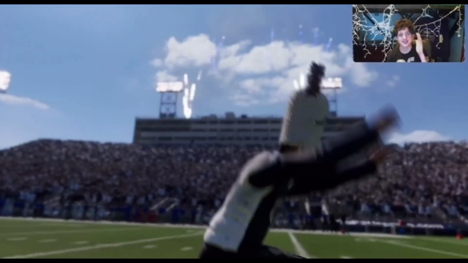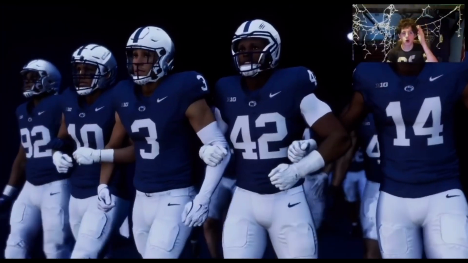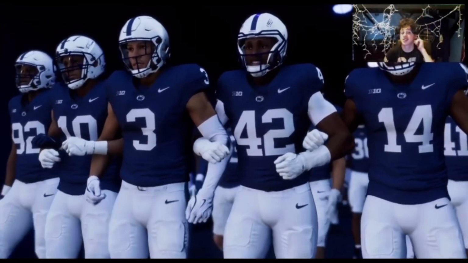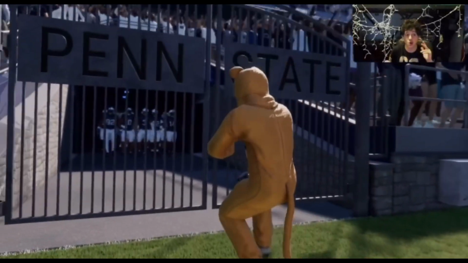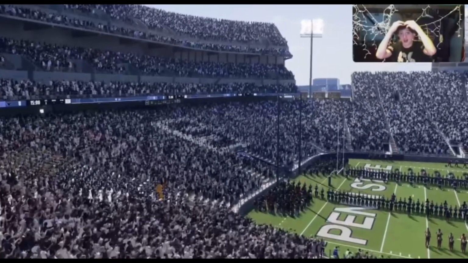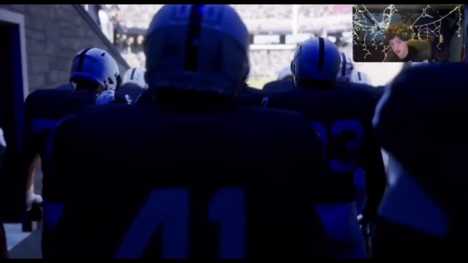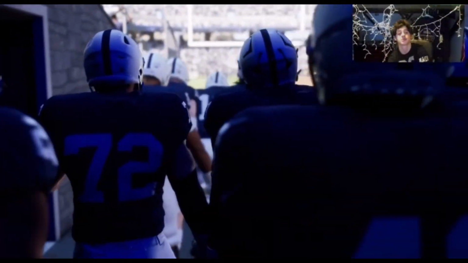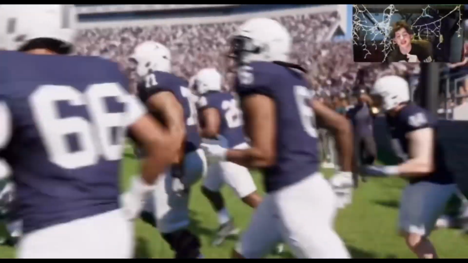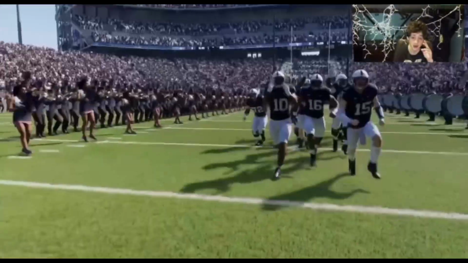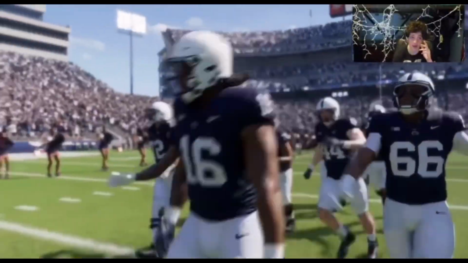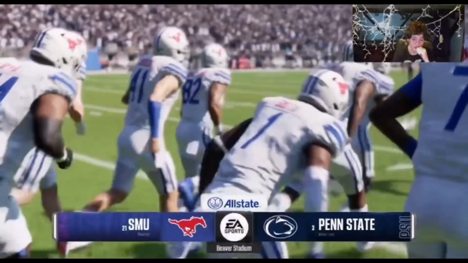All right, now we got Penn State versus SMU, another college football playoff first round. This is going to be a noon game. If it was a night game, that would be a huge advantage for Penn State. But it's not. So you got Penn State, SMU. Penn State being the 6th seed in the playoffs, and SMU being the 11th, I think.